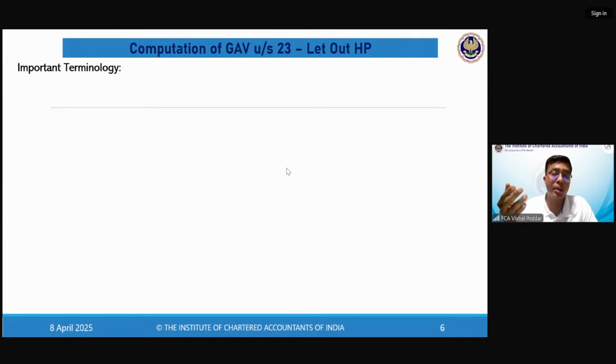So it may happen that you are occupying the property for your own use. So you're not giving it on rent, but still it has a deemed value. Now you'll realize that point here. So now we are going to the computation. The first computation is GAV. Now I'll repeat, GAV is nothing but actual rent or the notional rent.